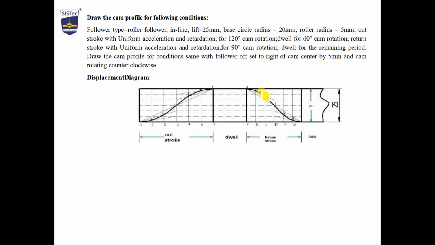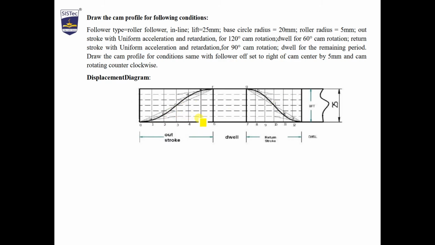Now the vertical will be equal to the stroke. The stroke is given as lift of 25 mm, so the vertical will be 25 mm. Now this is your outstroke, this is your dwell, this is your return stroke, and the last one will be the dwell. Now divide the outstroke and return stroke into equal parts.